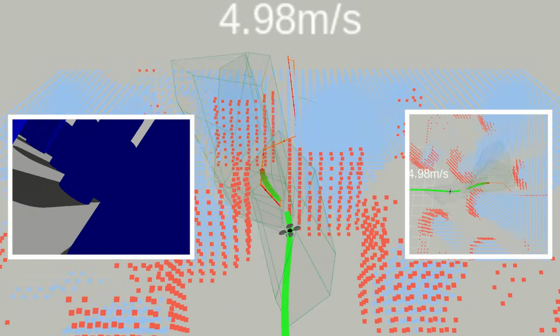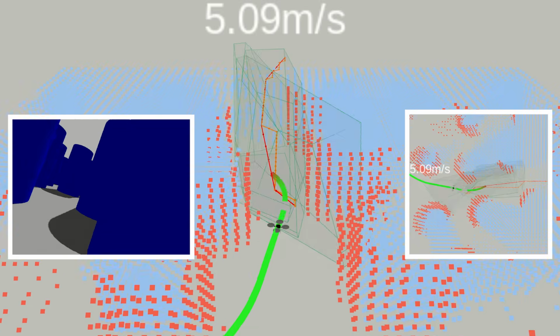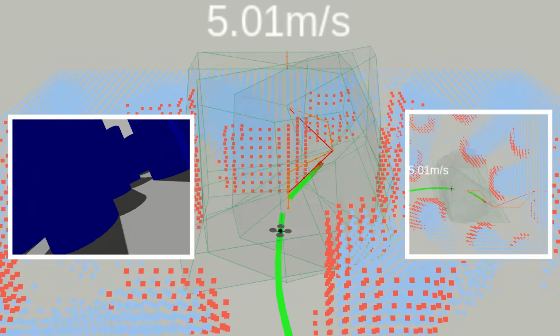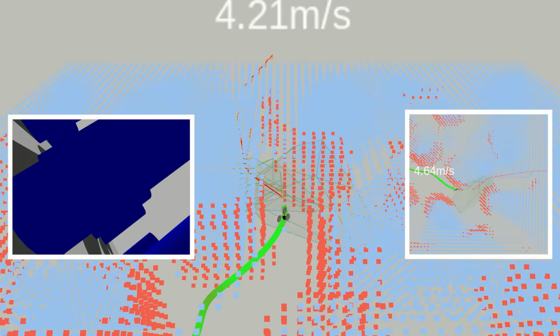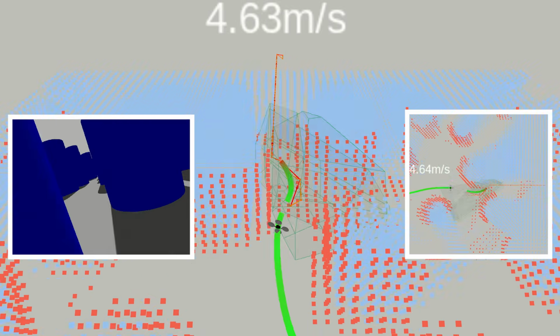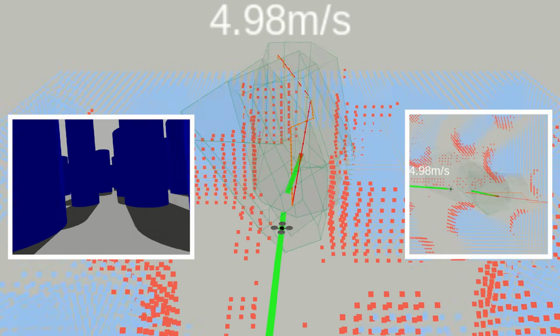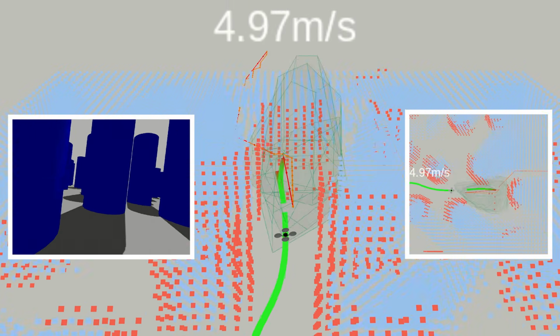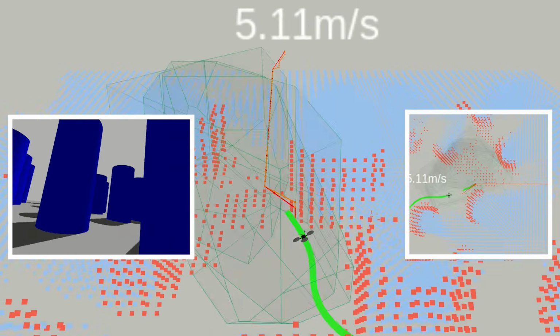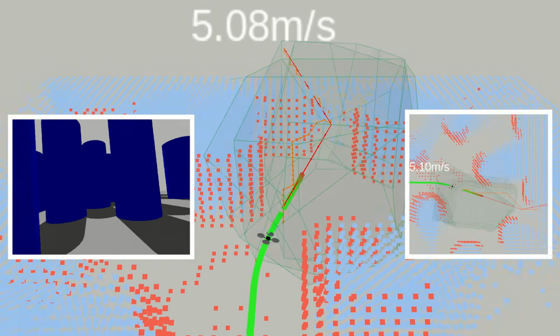First, we show a simulation run in a static environment. The trajectory is color-coded. Green indicates faster speeds and red indicates slower. The orange points represent occupied voxels, while the sky blue points are unknown voxels used by the global planner and safe flight corridor generation. The green polytopes are the safe flight corridors.